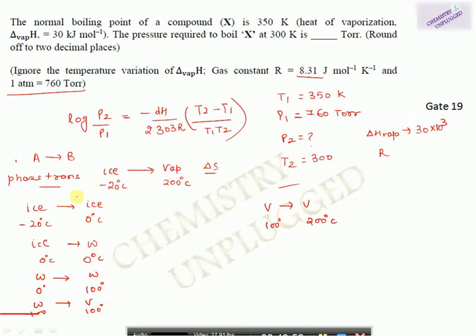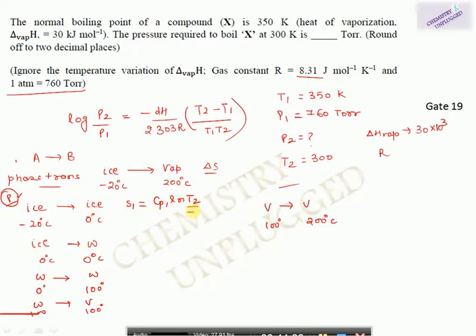So these are the multiple processes, and to find out the final entropy, we will sum up all these. So the first process is the process in which phase is the same but temperature is different, and we will keep in mind that pressure is the same during this process. So entropy will be Cp1 for ice ln T2 upon T1. T2 is final temperature, T1 is initial temperature.